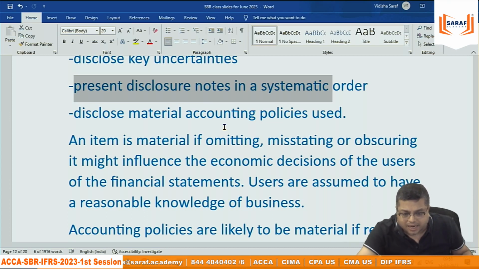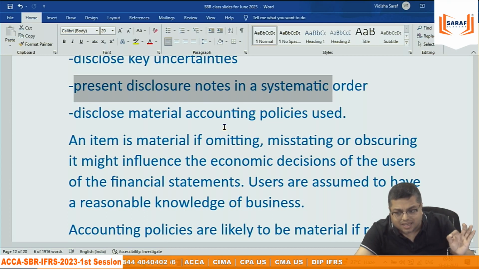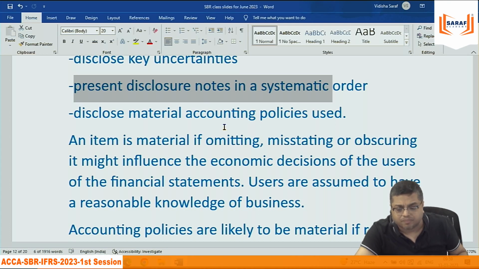Generally, people understand, if any item is greater than 1% of turnover, or greater than 5% of profit or loss, or greater than 2.5% of the total assets value, they are generally treated as material. You can't write that in the exam that this is materiality. This depends upon case-to-case basis. Generally, we say that any one of the three, whether it is greater than 1% of turnover, greater than 5% of profit or loss, or greater than 2.5% of total assets or liability, then they are called material items.